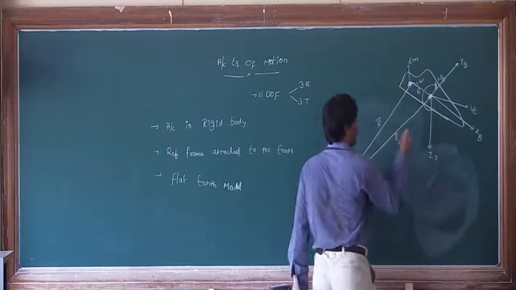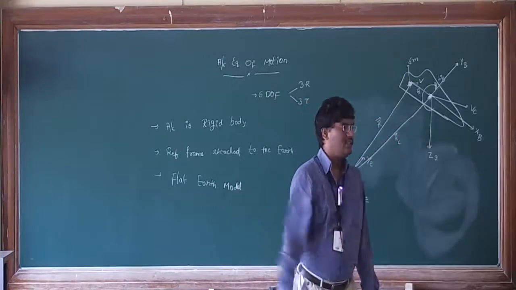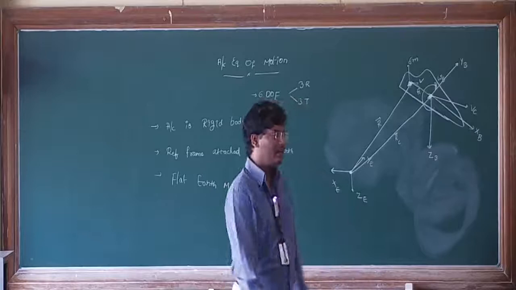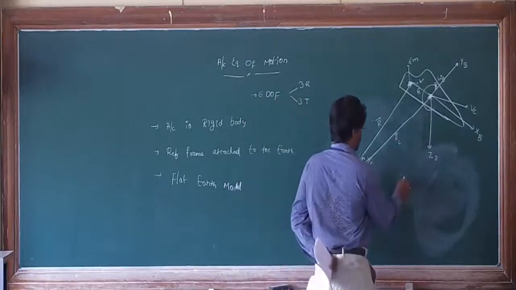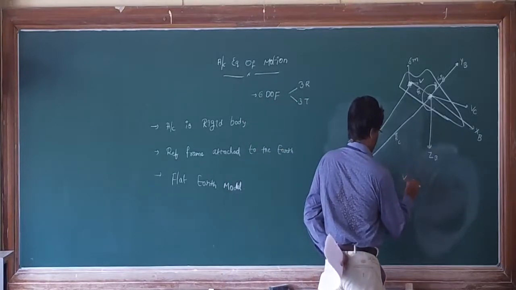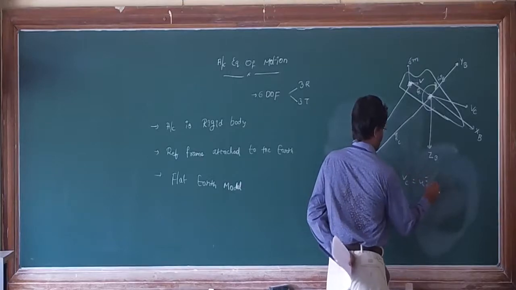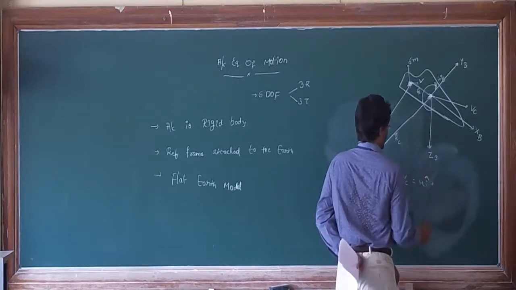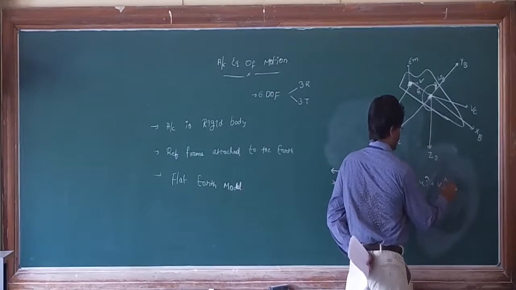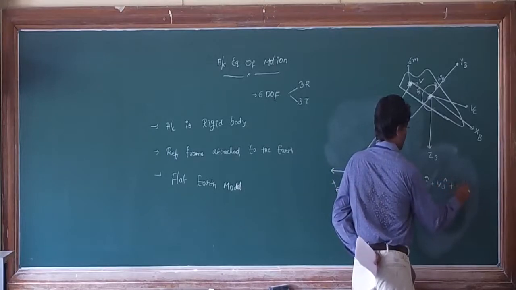What is the velocity at the center? We can write in vector notation: Vc is nothing but u i cap plus v j cap plus w k cap.